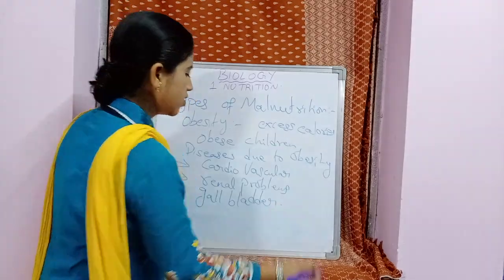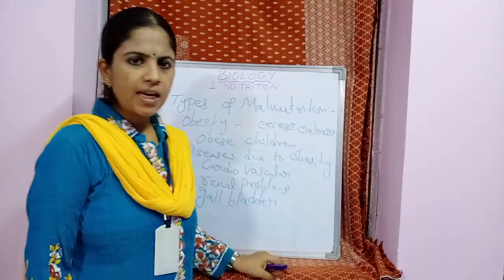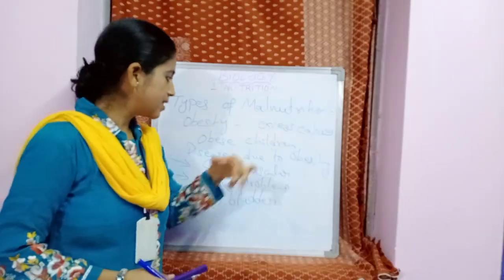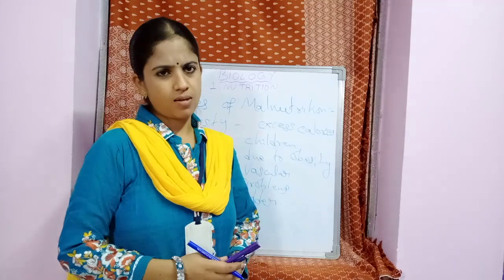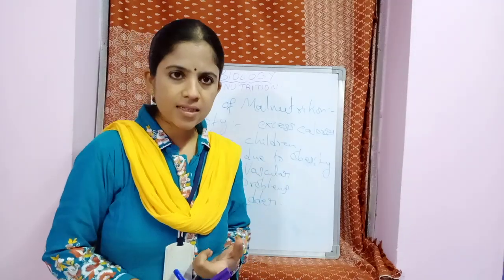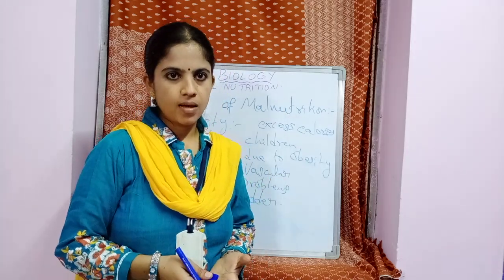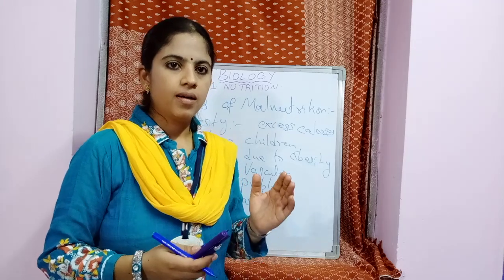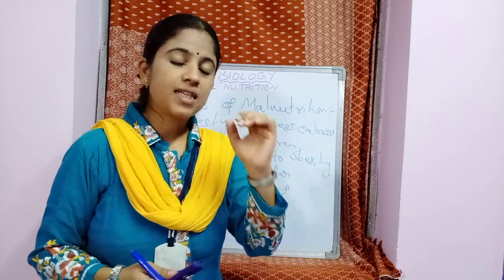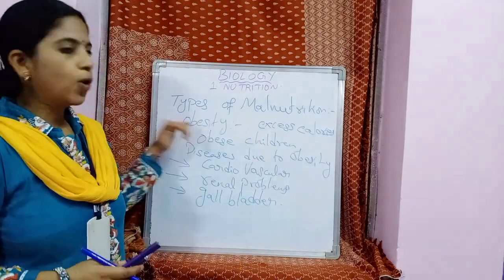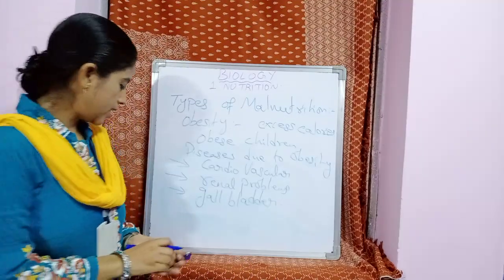So how can you control obesity? In general, obesity is mainly due to excess calories. You have to spend the excess calories. First, regular exercise is required. You need to avoid junk food and high calorie food, that is oily food. So proper consumption, that is a balanced diet, and physical exercise will prevent obesity in children.